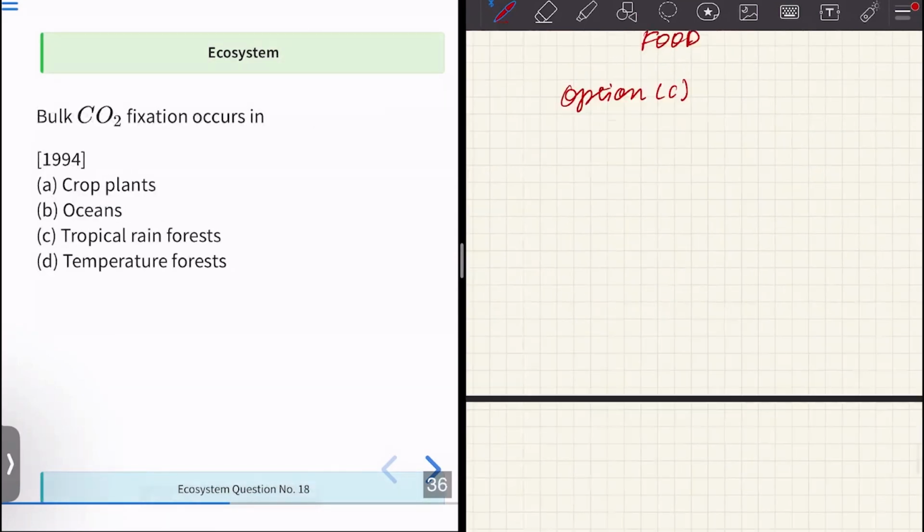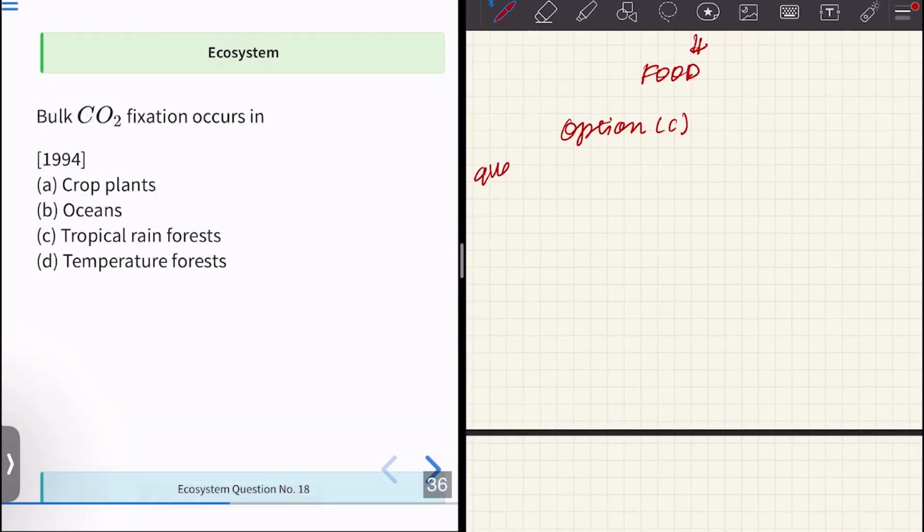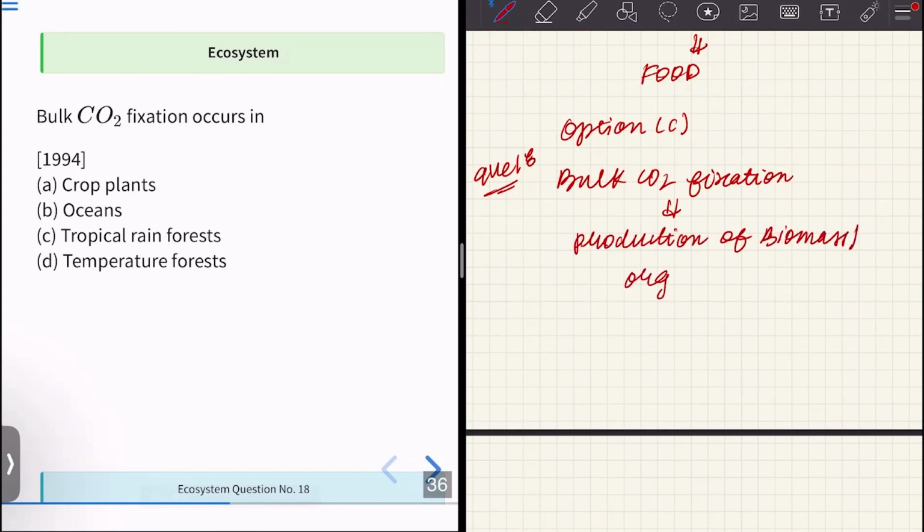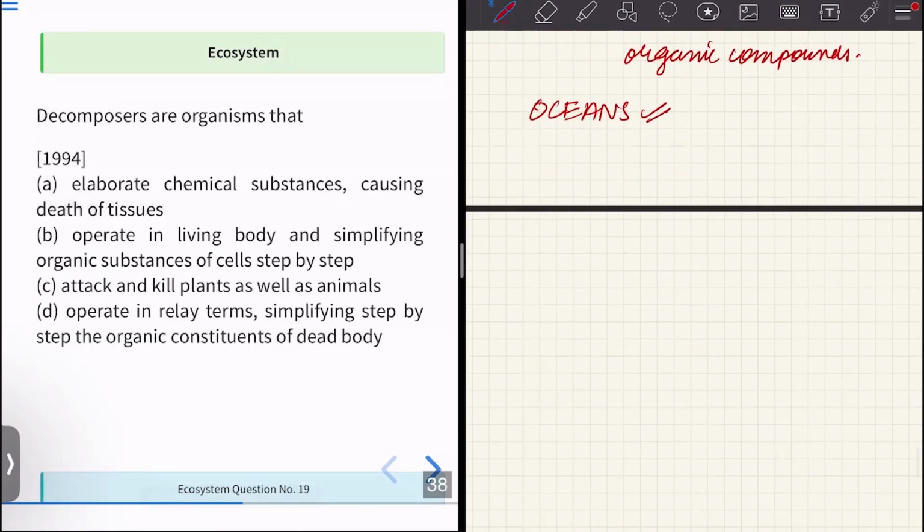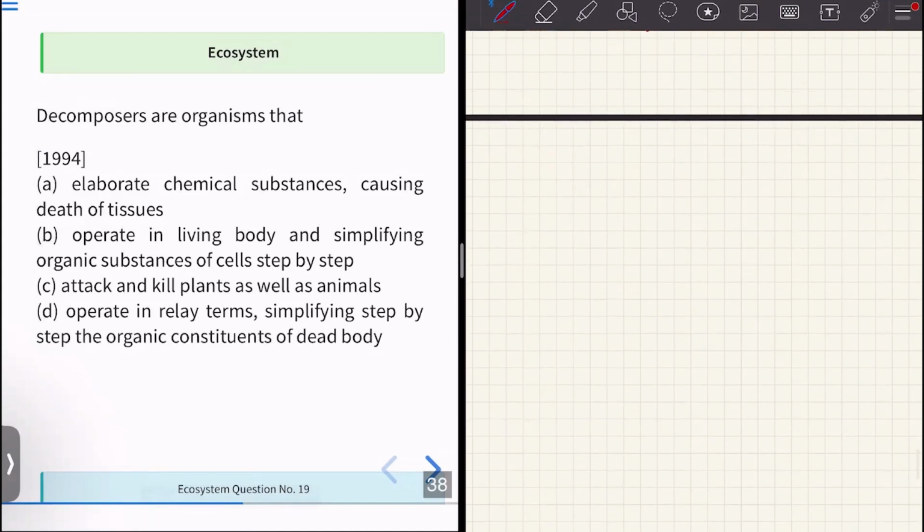Moving on to the next one, we have question number 18. Bulk CO2 fixation. CO2 fixation means production of biomass or organic compounds. So, as a matter of fact, bulk CO2 fixation usually occurs in oceans. Okay, moving on to the next one, we have to define decomposers.